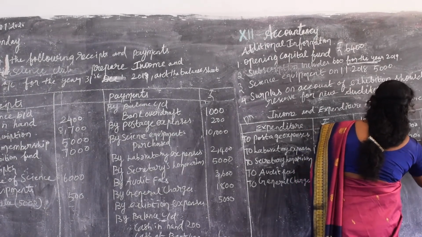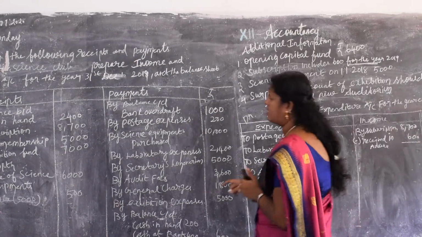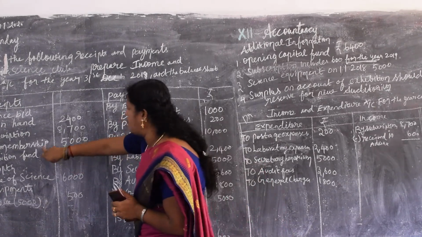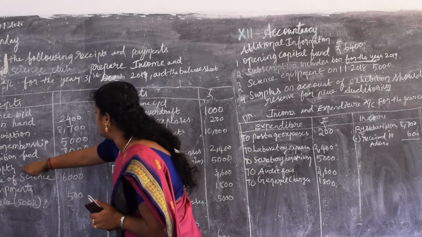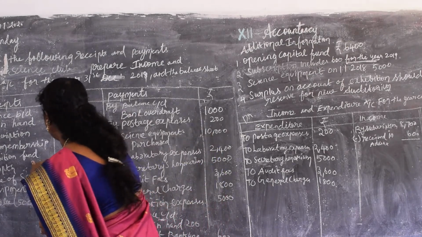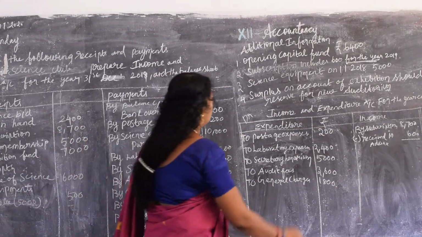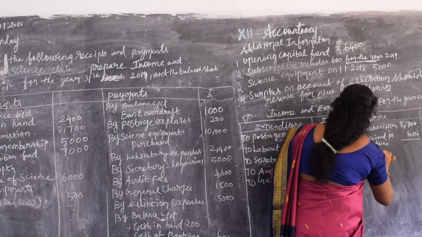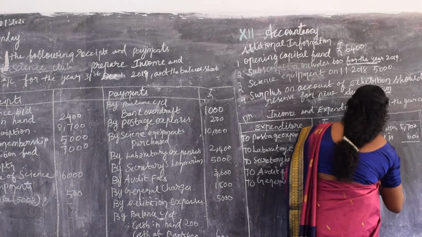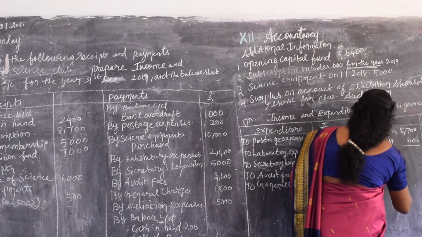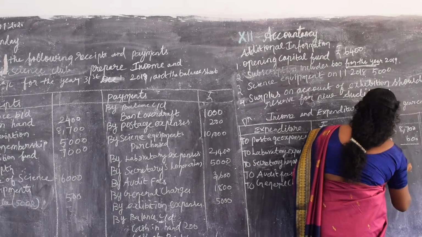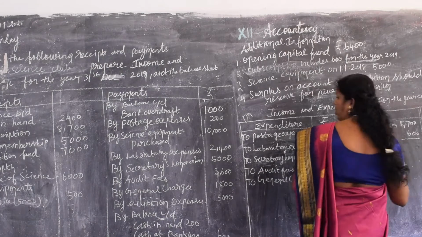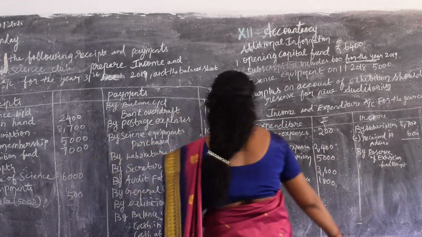So that is 8,100. Then next, life membership, where should it come? It should come in the capital receipt. Okay, it comes on the liability side. Then exhibition fund receipts. Listen, they have asked to keep it in a reserve. So write reserve of exhibition fund receipts. What are the exhibition fund receipts? It is 7,000.